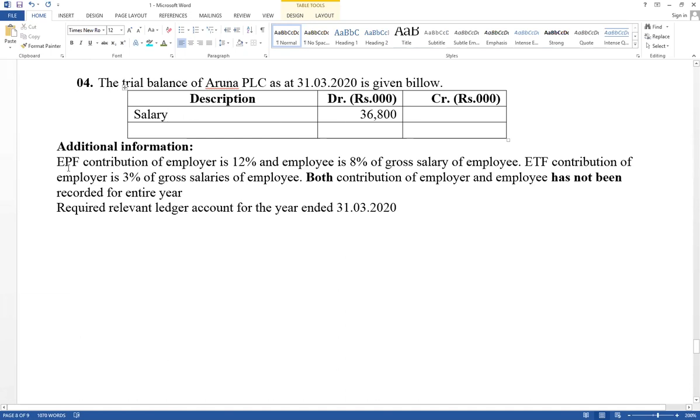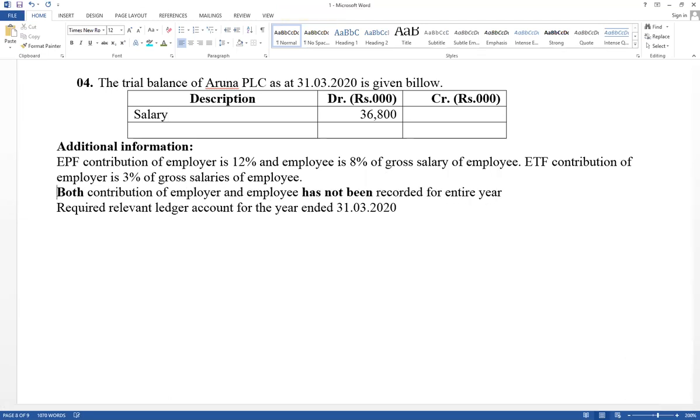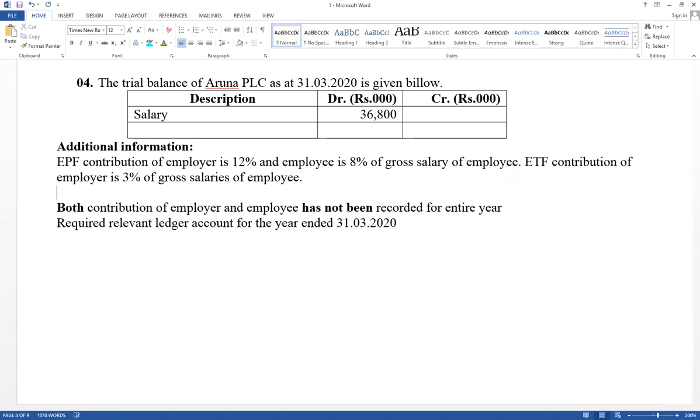Right, it has given EPF contribution of employer 12%, employee 8% of the gross salary of the employees. ETF contribution of employer 3% of the gross salary of the employee. That part is normal. But think about this one, very important. Look carefully at the lower part here.